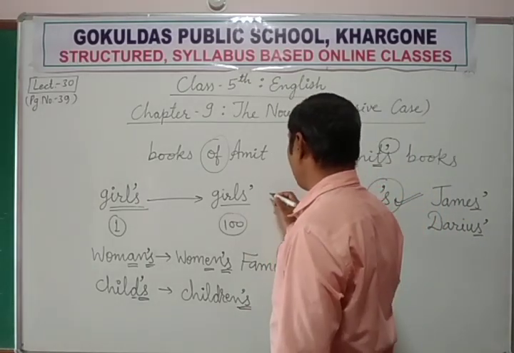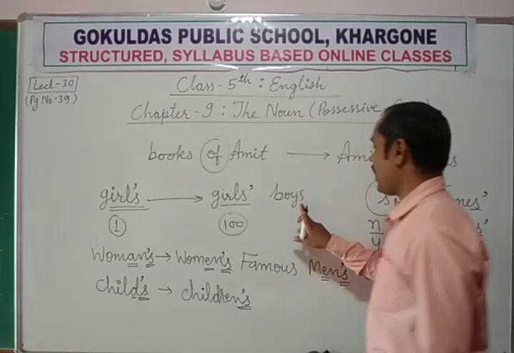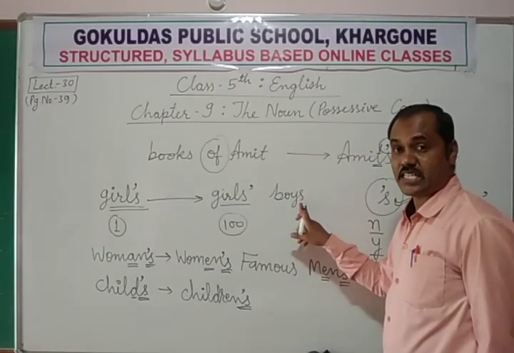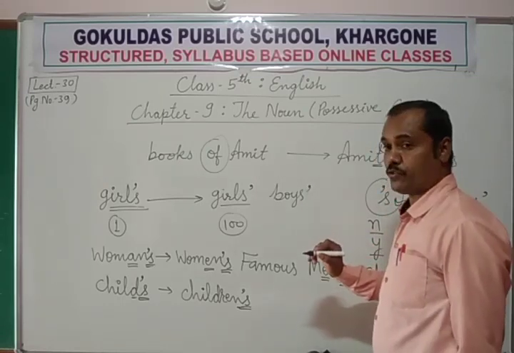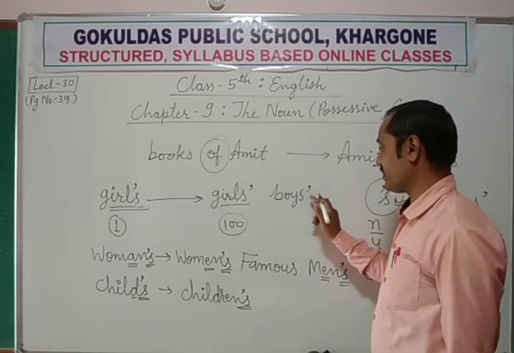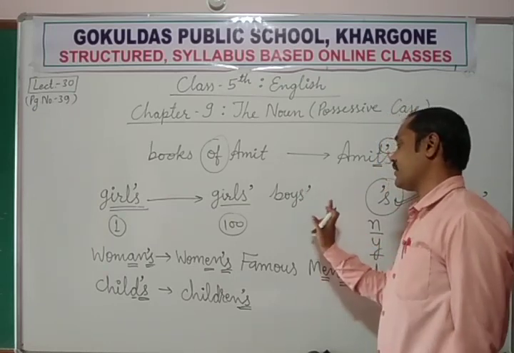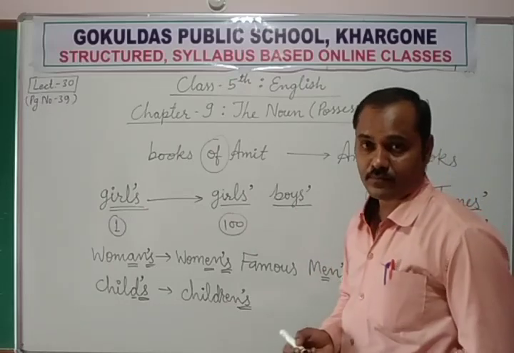The plural of boy is boys, which means our noun is ending with s sound. So that's why we use only apostrophe. No need to add any s after this. Only apostrophe after the s. Boys means many boys. Okay.